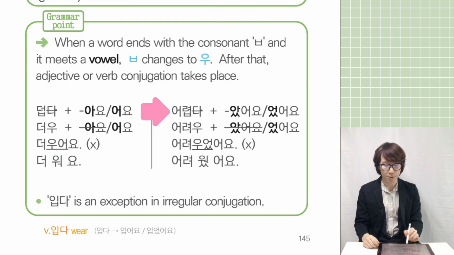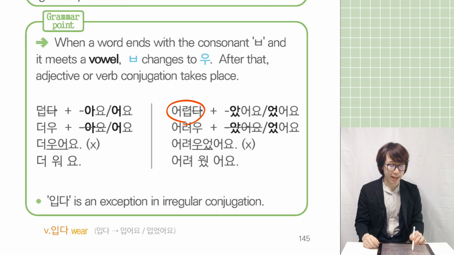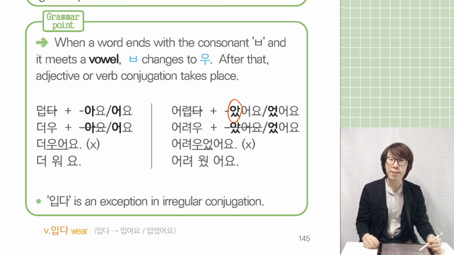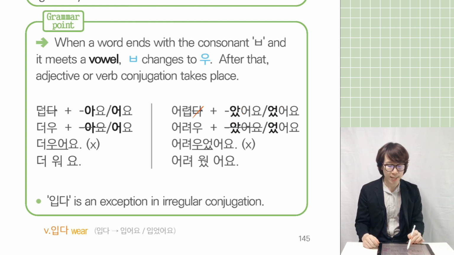And next example, can you see? Example, 어렵다, difficult. 어렵다 when it meets 았어요 or 었어요, past tense. 았 and 었 are also vowels. So 어렵다, 다 is always out. 렵 meets the vowel, 았 and 었. 렵 becomes 려우.